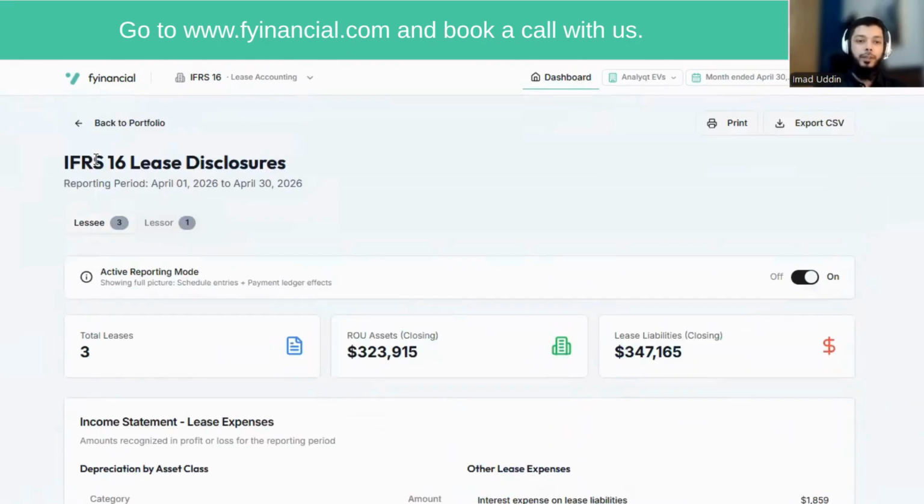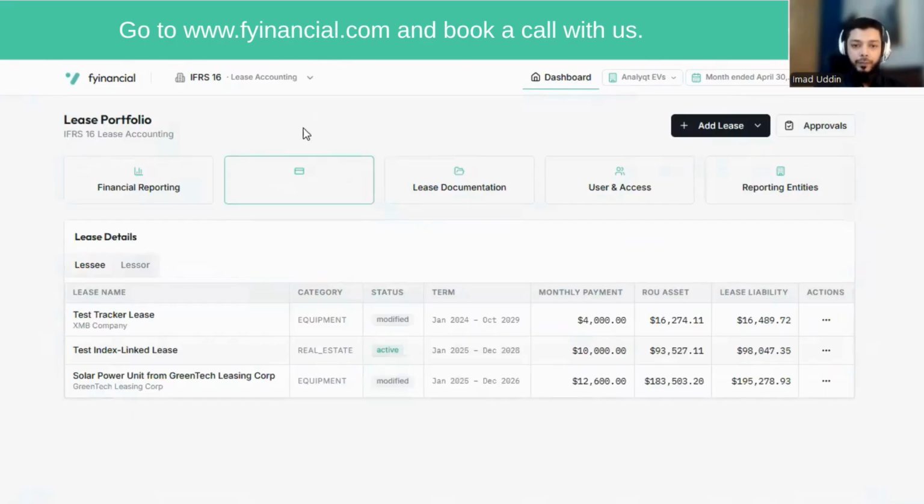So this is a quick review of the system that we created. The idea was to have all the complex logic, all the deep IFRS insights embedded into the system such that you don't have to worry about how to account for something, you don't have to make manual adjustments. You don't have to worry about how to reconcile everything into a single disclosure note. Everything is done for you here.